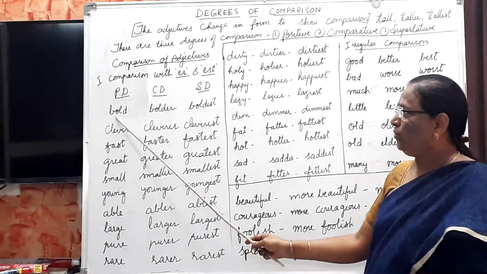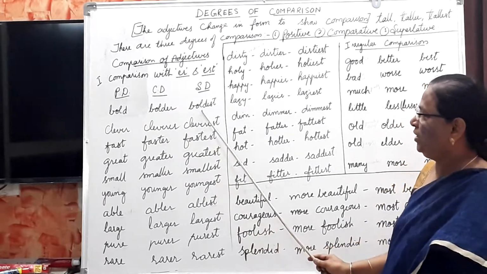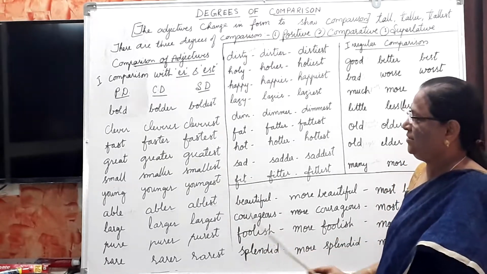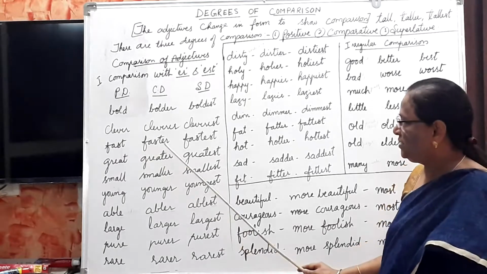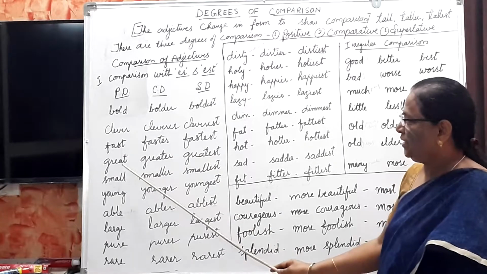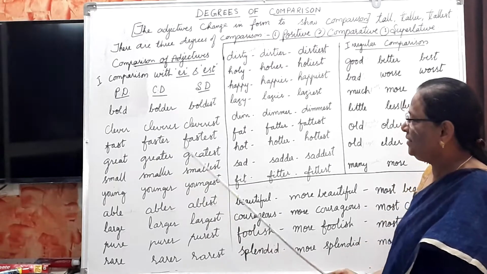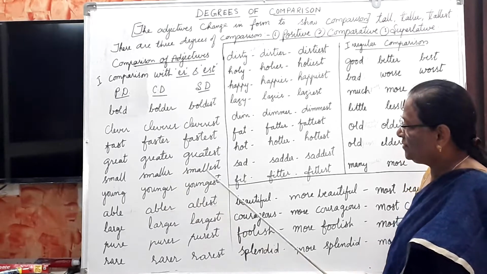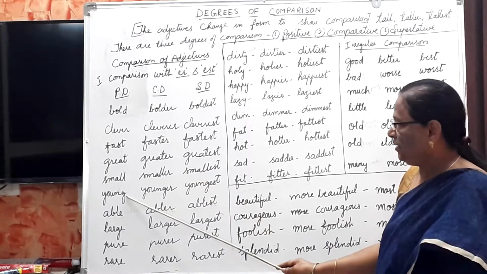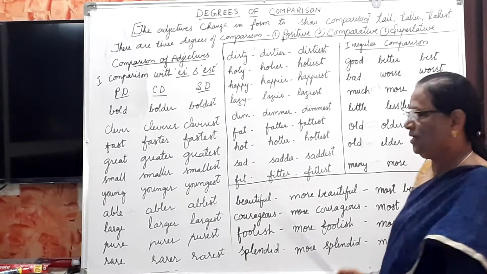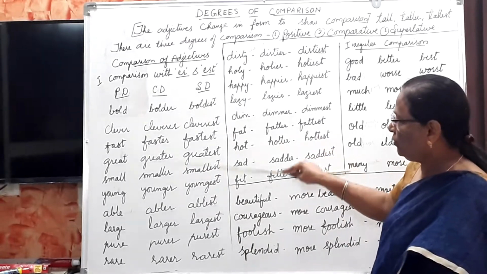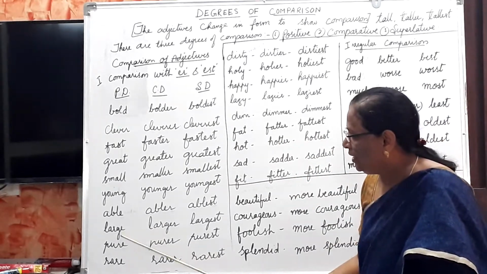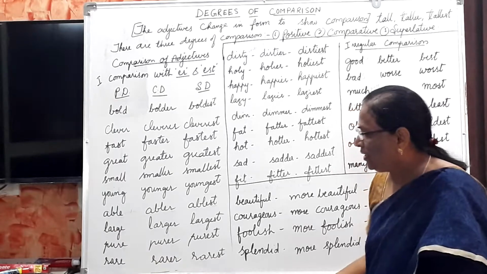Bold, bolder, boldest. Clever, cleverer, cleverest. Fast, faster, fastest. Great, greater, greatest. Small, smaller, smallest. Young, younger, youngest. These are all common, but when we go to the next one: able, large, pure, rare.